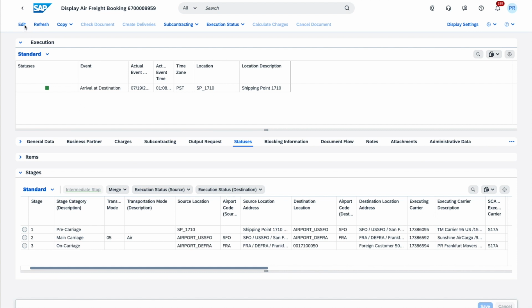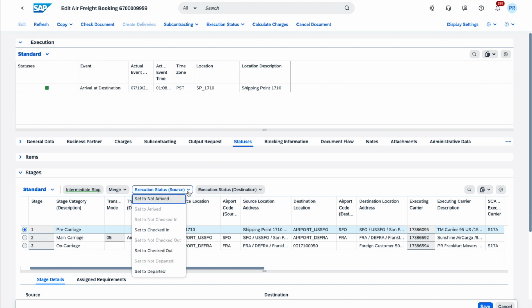What I mean by that is if I flip to edit, I could, for example, in the freight booking report the fact that the truck driver has now checked in to the pickup freight order. I could then obviously put in the checkout, but what is important is the set to departed, as that is what will then allow me to post an accrual, and by posting the departure, the other ones will automatically be posted as well. So I'm just going to quickly put set to departed.